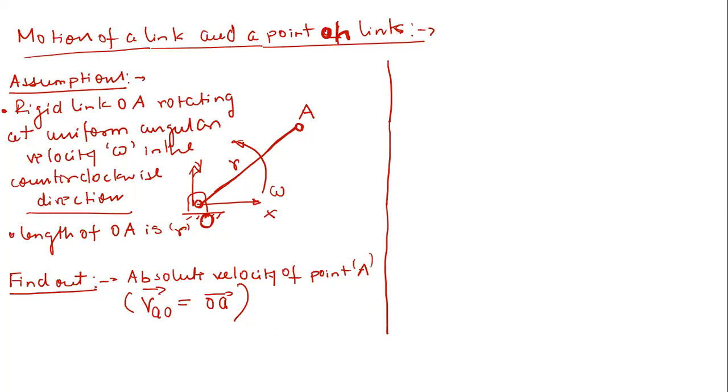See, there is a famous formula which we use here, that is angle equal to arc upon radius. So we assume that within time delta t, this point A is going to move from A to A prime, and the velocity of A is nothing but this displacement A prime A divided by delta t. Now this displacement is an arc. Arc is equal to angle into radius. So let us say this angle is delta theta. So it is R delta theta by delta t. And now what is this delta theta by delta t?